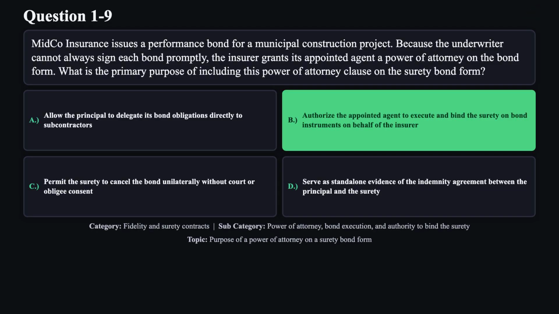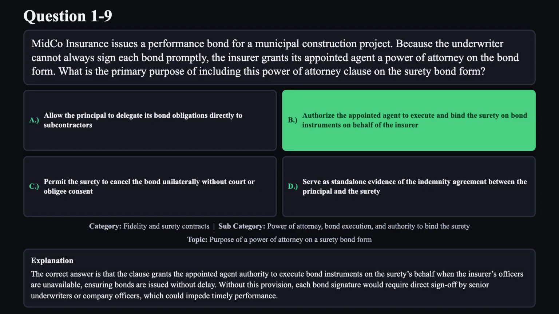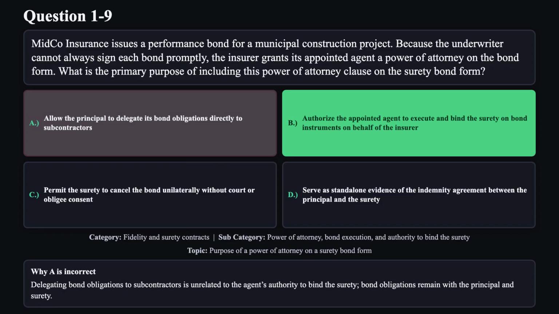The correct answer is B. The correct answer is that the clause grants the appointed agent authority to execute bond instruments on the surety's behalf when the insurer's officers are unavailable, ensuring bonds are issued without delay. Without this provision, each bond signature would require direct sign-off by senior underwriters or company officers, which could impede timely performance. Reason A is not correct.